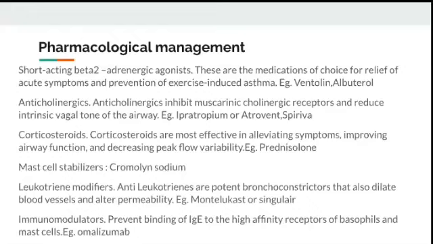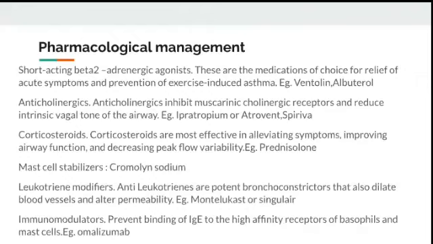Anticholinergics. This inhibits muscarinic cholinergic receptors, thereby decreasing the vagal tone of the airway. So this also causes bronchial dilation, so that increases the oxygen transfer. So examples are ipratropium or Atrovent, Spiriva.